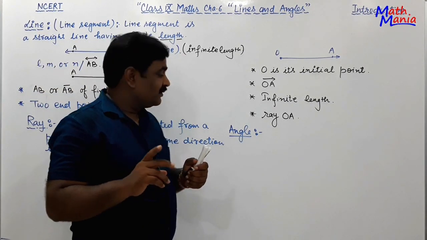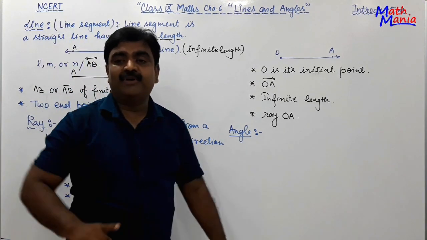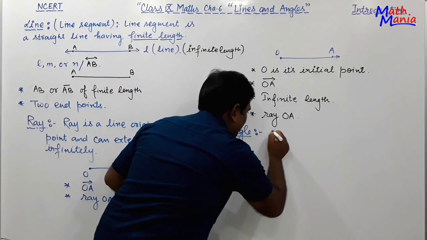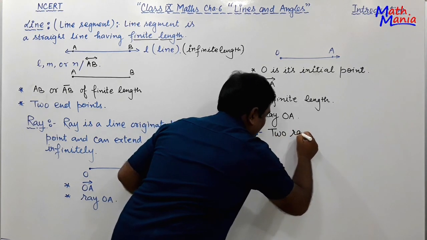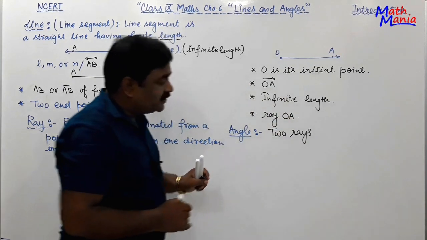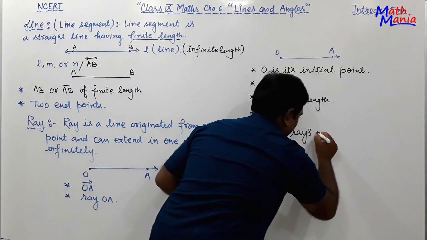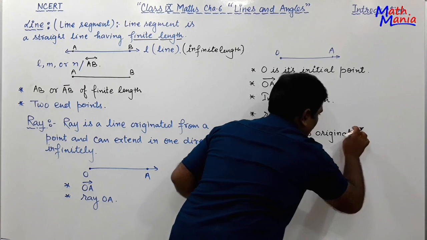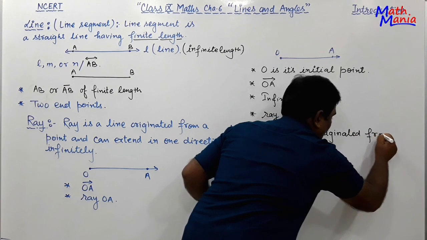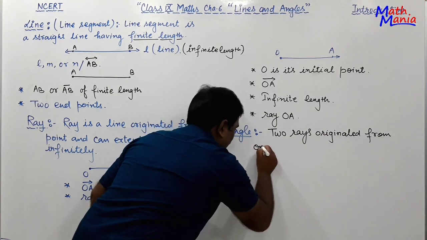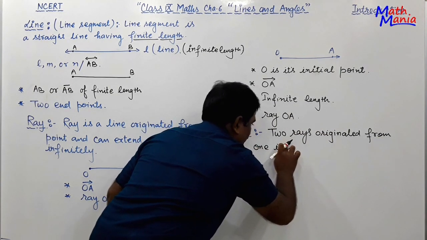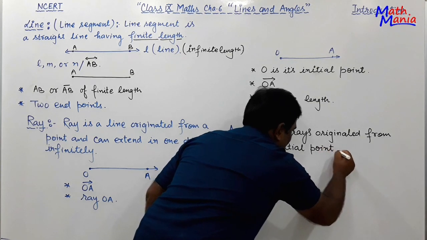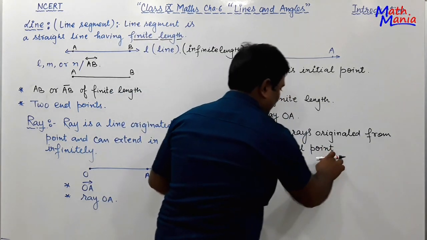Meaning, when two rays originate from one initial point, they form an angle.